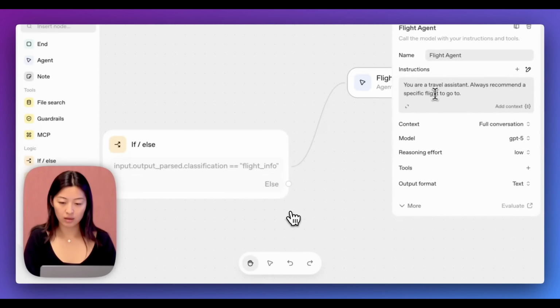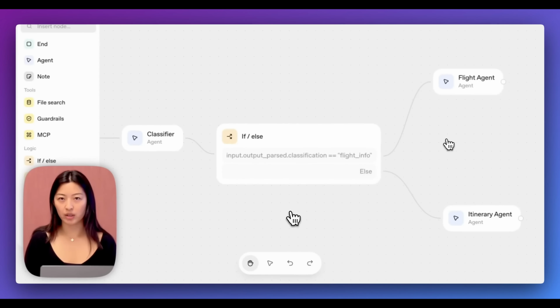Okay, so last, I want to do a really quick demonstration of what the agent builder looks like. Here's a demonstration of it using a conditional statement, it routing to the particular agent.